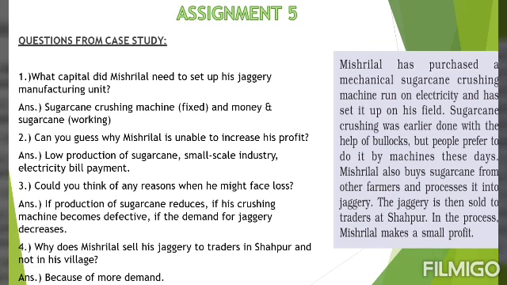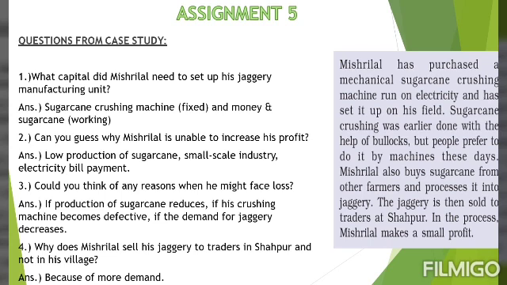So coming to the questions, the first question is that what capital did Mishri Lal need to set up his jaggery manufacturing unit? Now students, capital, we know there are two types of capital, fixed and working capital. So of course, to set up a jaggery manufacturing unit, the first and foremost thing that you require is a sugarcane crushing machine.